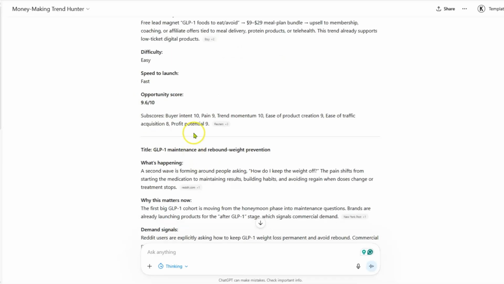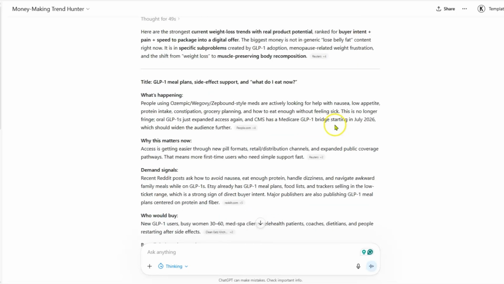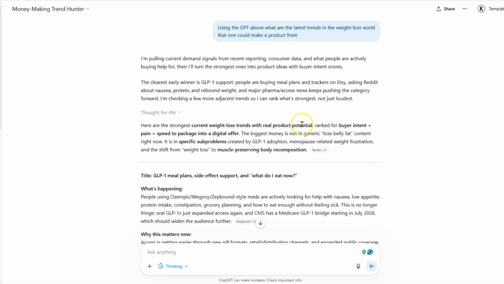Okay. So then the buyer intent is 10, pain is 9, trend momentum is 10, ease of product creation is 9. So these are the different ways that you can use this ChatGPT.